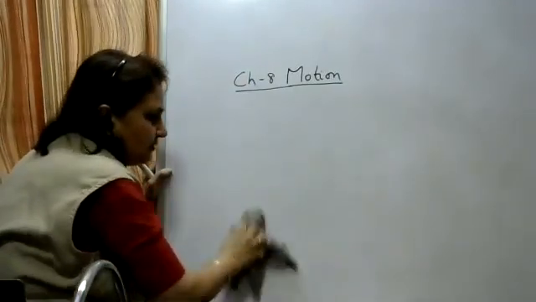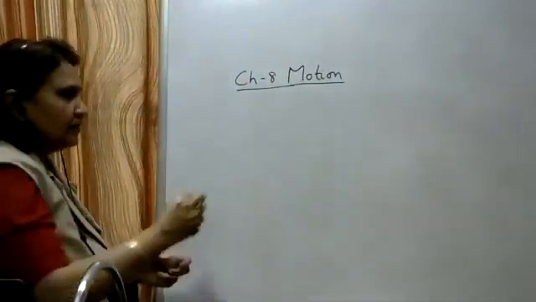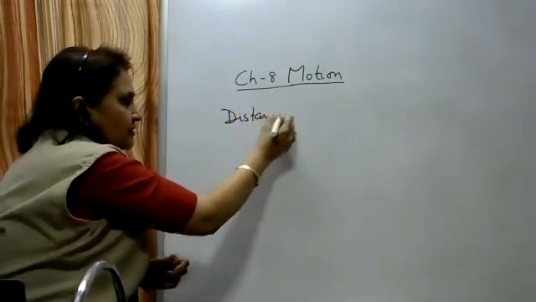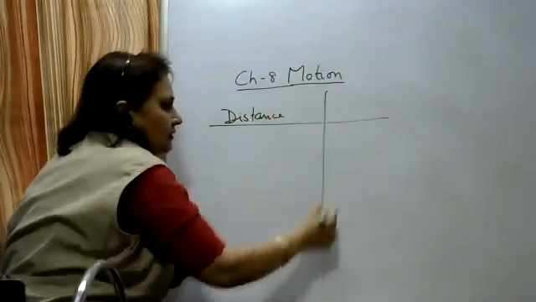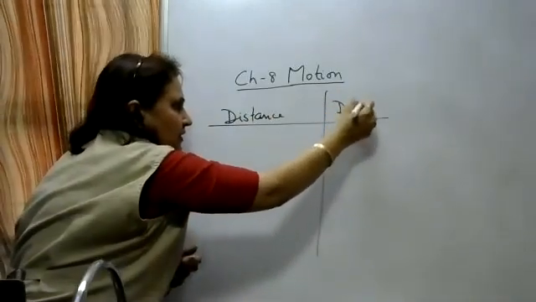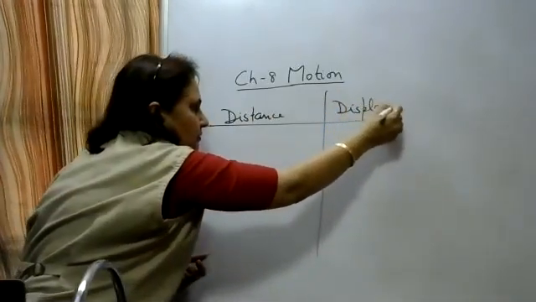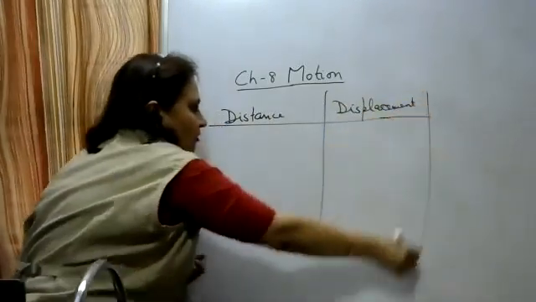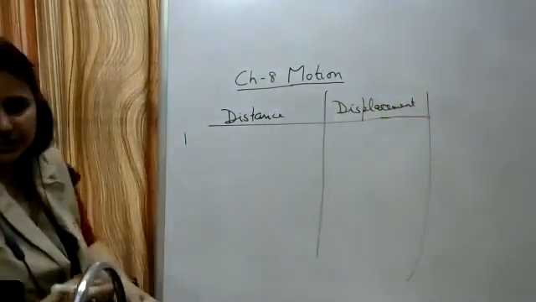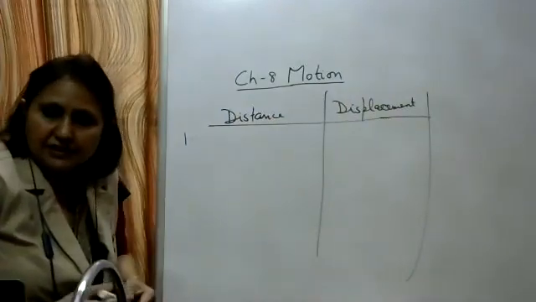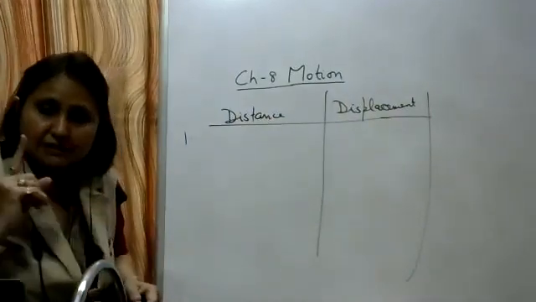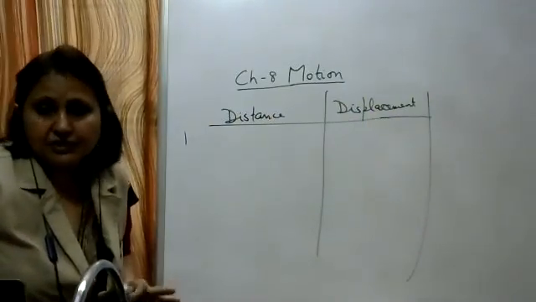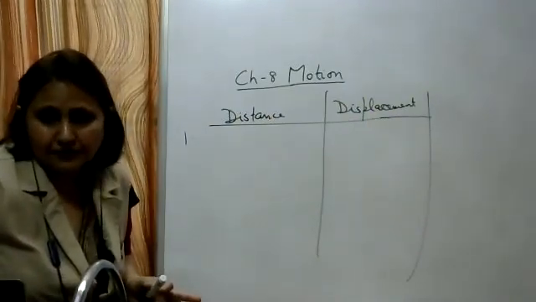Give differences between distance and displacement. So write in the tabular form, distance, displacement. Whatever you have studied, all these characteristics, based on these characteristics, you have to write the differences between distance and displacement. First difference should be the basic difference which will define these two.